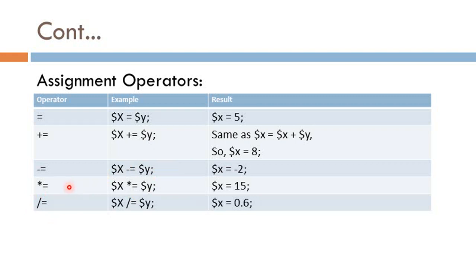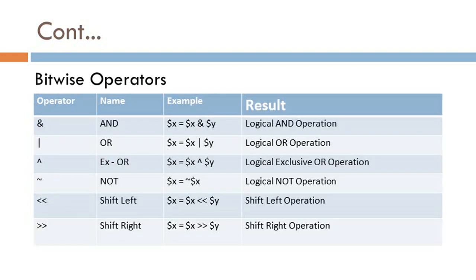Same way for multiplication equal to and division equal to. Next is bitwise operators. Bitwise operators allow you to manipulate operands at bit level. The operators are AND, OR, XOR, NOT, shift left and shift right. Now start with the first operator, the AND operator.